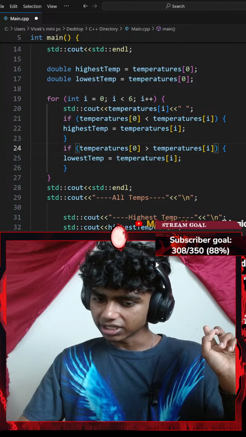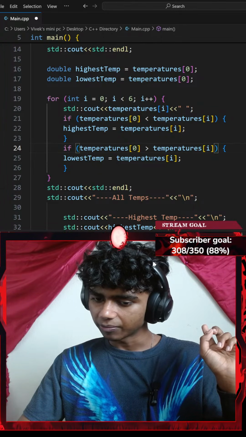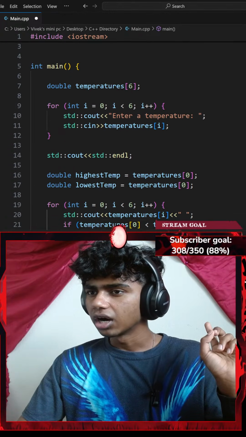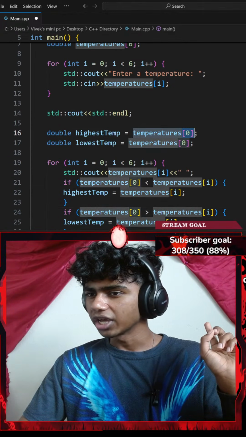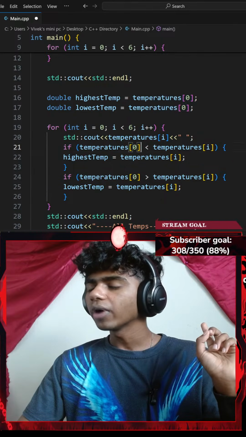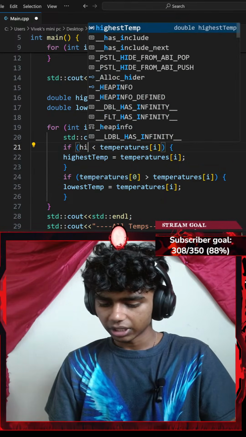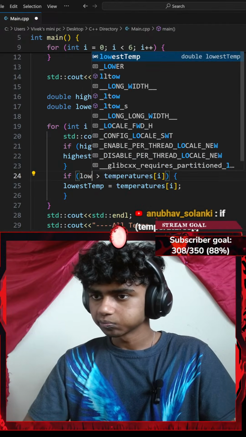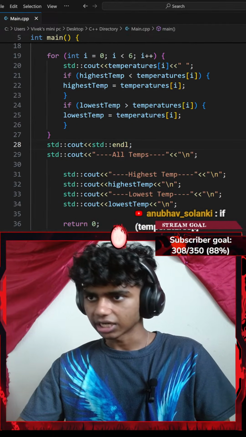Current temperature is temperature index of I. Instead of temperature index of 0, make it highest and lowest temperature. Highest, okay, so my highest temperature is temperature index of 0. Oh, I see, okay. Let's go with highest temperature and lowest temperature. Okay, I think they both should work the exact same way.